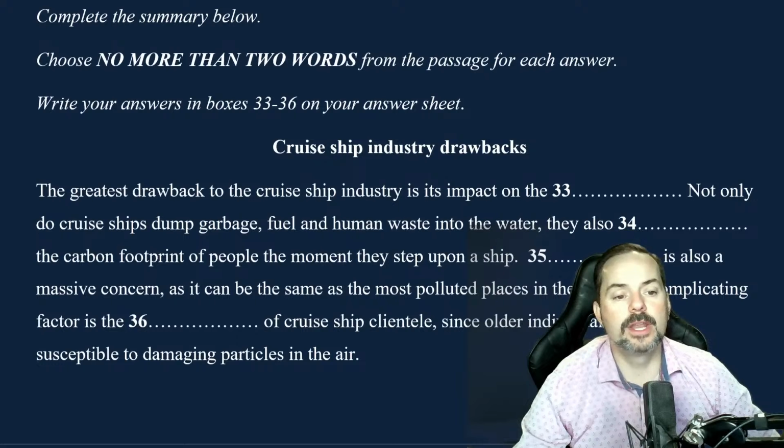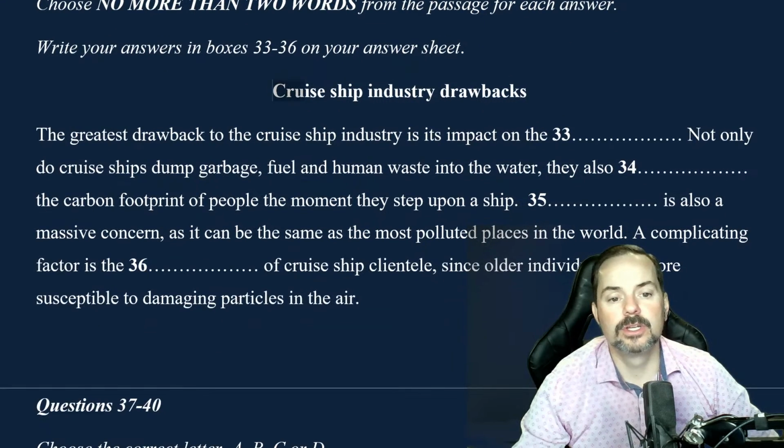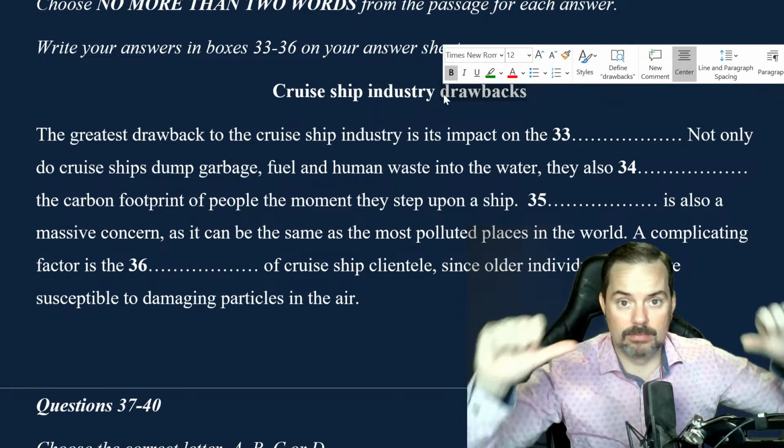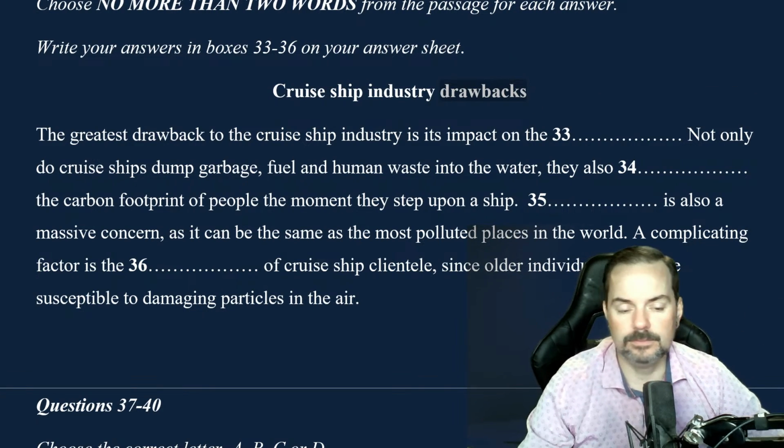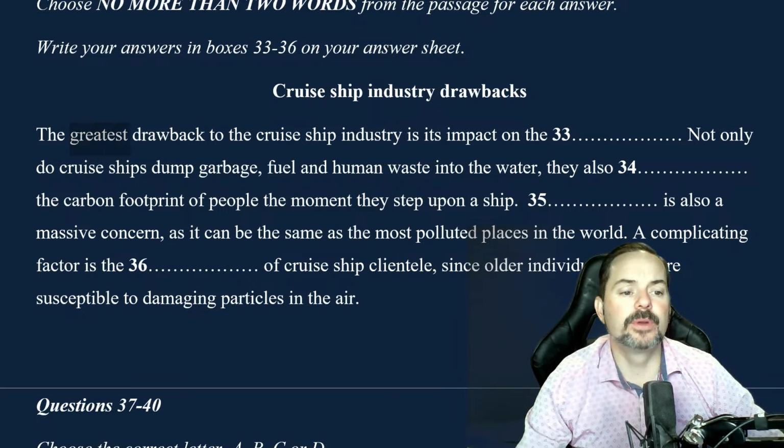All right, then we've got a summary completion. Complete the summary below. Write your answers in boxes 33 to 36 on your answer sheet. Cruise ship industry drawbacks, so negatives, right? Drawbacks means negatives, the downside. All right. The greatest drawback to the cruise ship industry is its impact on the blank.